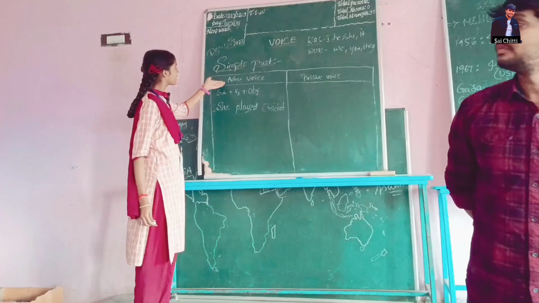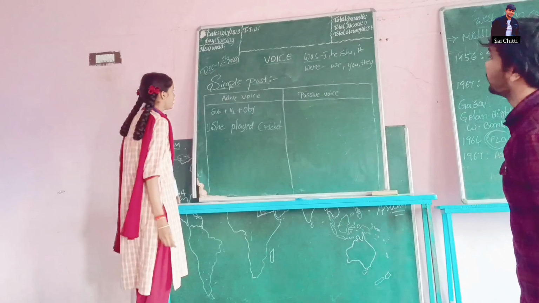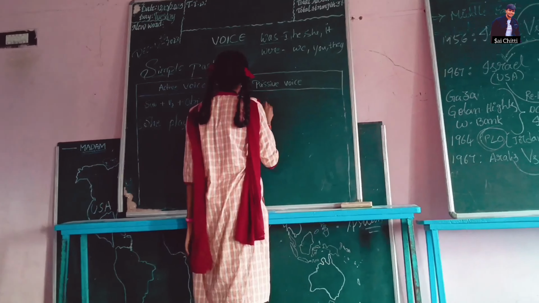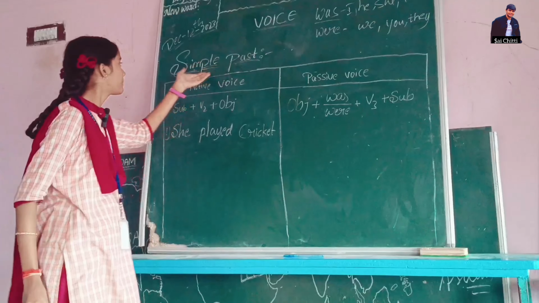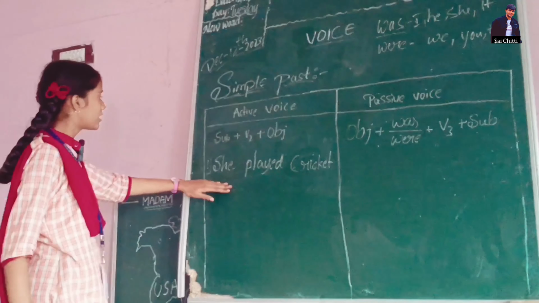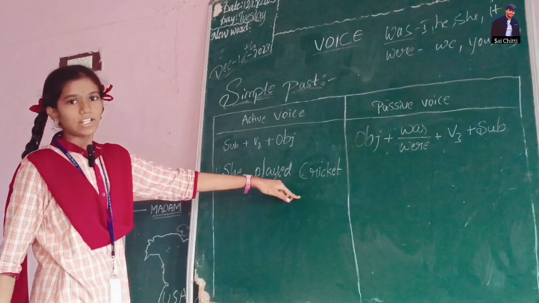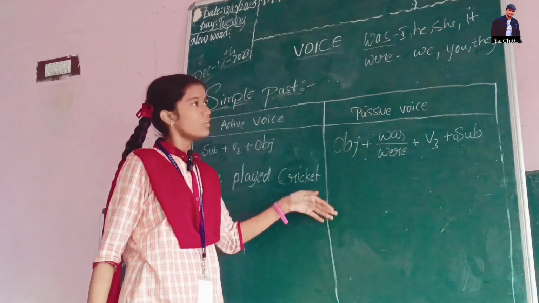And this is the structure for active voice in simple past tense. And this is the structure for passive voice in simple past tense. And this is the example. She played cricket. Cricket is considered a thing, so we use was.